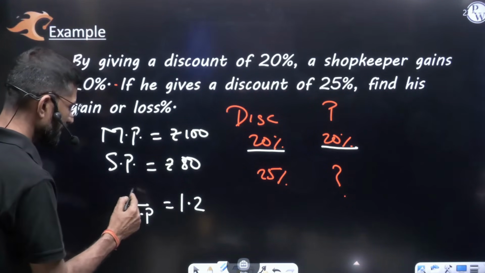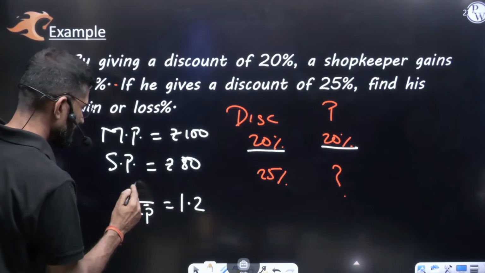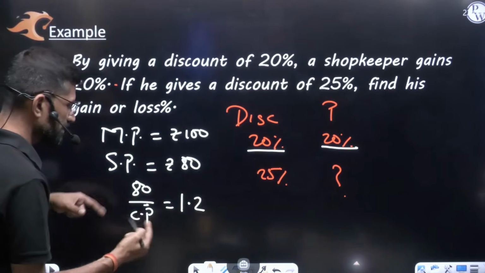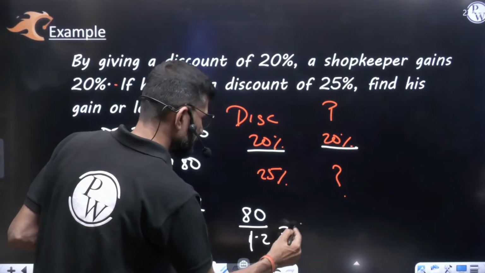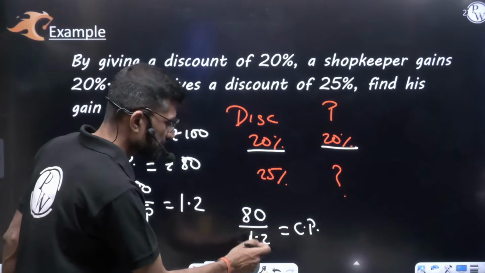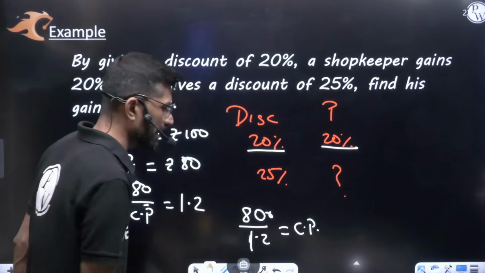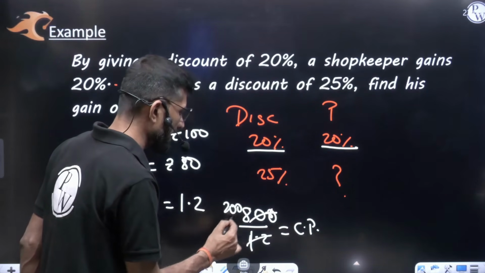That is 80. Okay, bring that 80 this side, and 1.2 this side. That is, 80 by 1.2 is the cost price, if I am not wrong. If you remove this decimal, it will become into 10, that means 800 by 12. If you cancel this, it will come to 200 by 3.